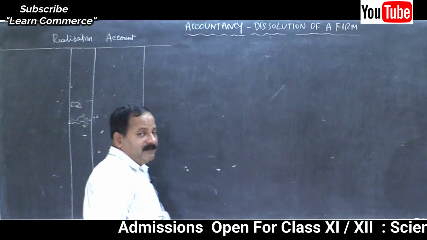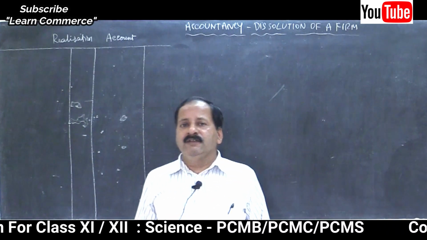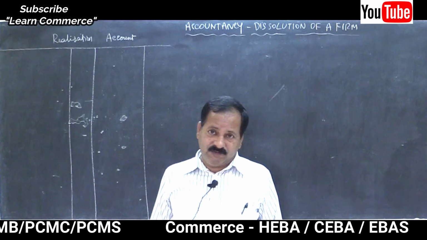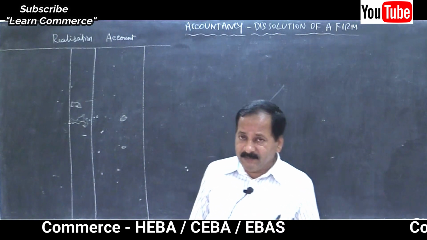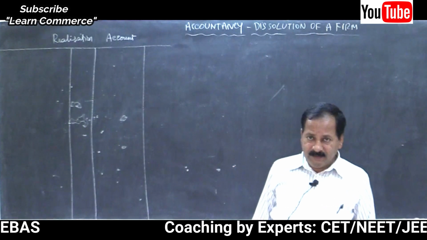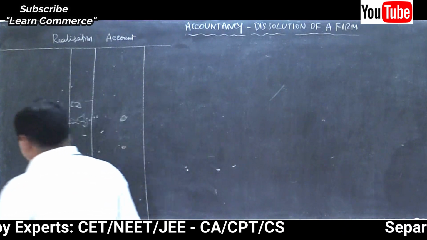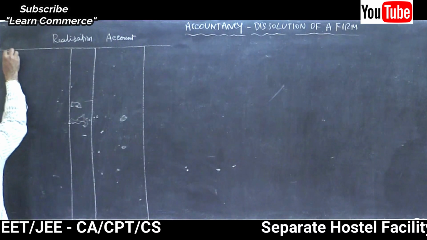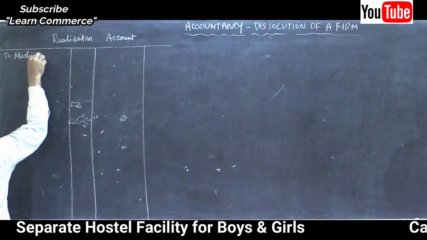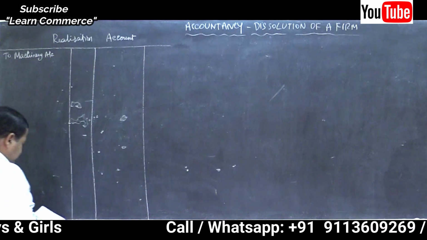Yes, debit, credit, you know it very well, wasn't it? Then particulars, amount in rupees. Write the column headings, provide for JF on either side. Yes, now let us solve the problem. Realization account to machinery account.